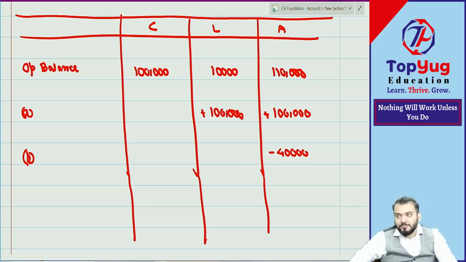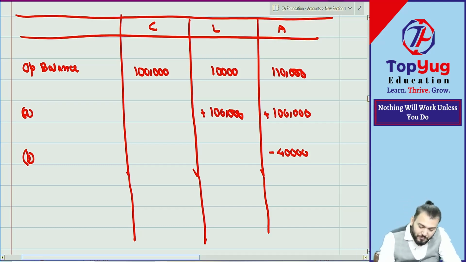Sold at what? 70,000 is what? Income, sales. Correct? Sales. Understood? So 70,000 where do you write down? Tell me. Where you write down 70,000?